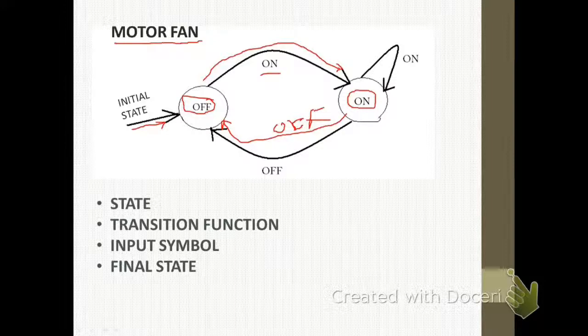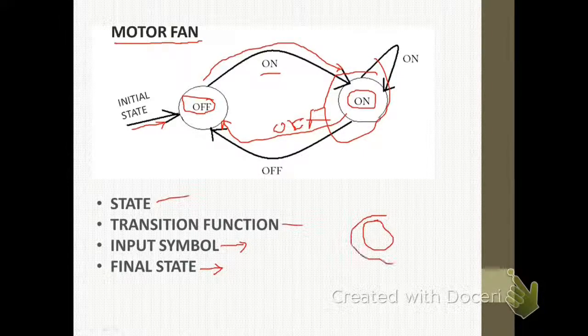And automata is marked by a few features as follows, which is state, as we have discussed, off state and on state. A transition function is the function which allows the transition from one state to another with the getting of the control signal or the input symbol. And so the input symbol is necessary to receive the command from the user, and the final state is the state that is wanted by the user. So if we want the finite automata to land in the on state, then the on state will be the final state. It is marked by double circles on the state.